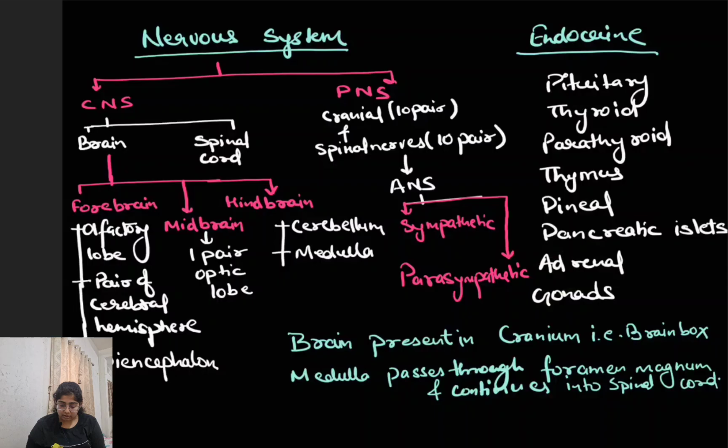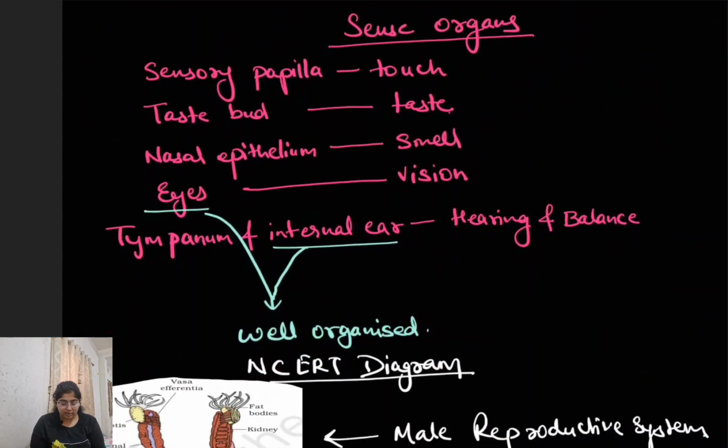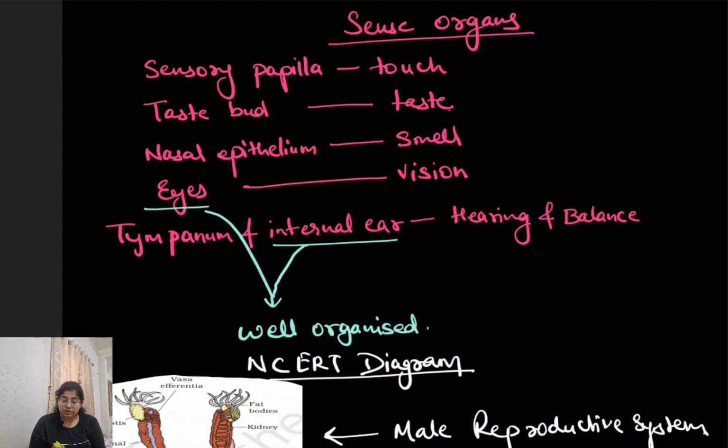Now coming on to the sense organs. For sensation of touch, they have sensory papilla. For sensation of taste, they have the taste buds. To receive the sensation of smell, the nasal epithelium will receive it and transfer it to the brain. For vision, they have eyes, and for hearing and balance, they have tympanum and the internal ear. They do not have ear pinna like us. So the external ear pinna, they do not have.